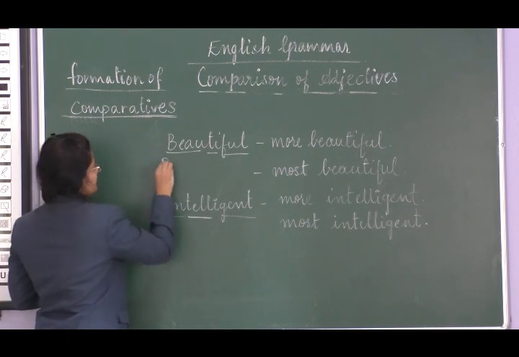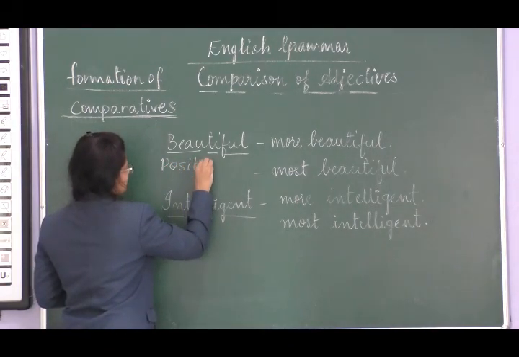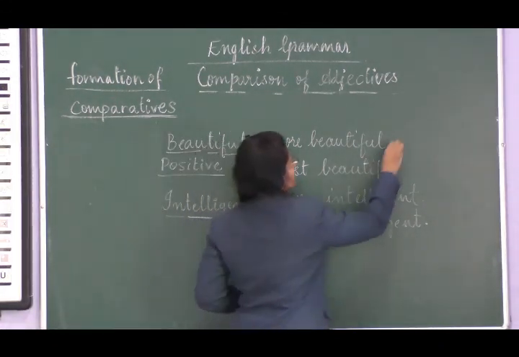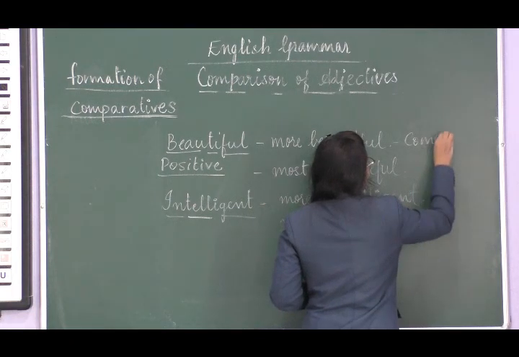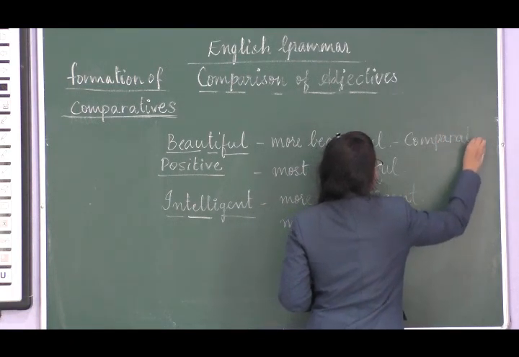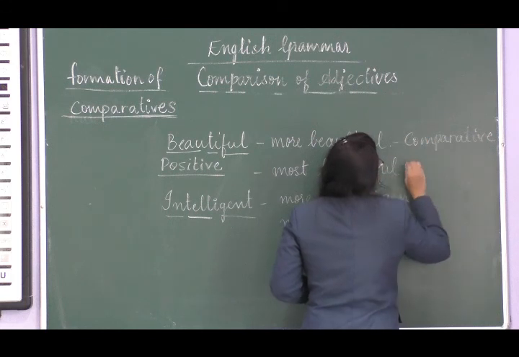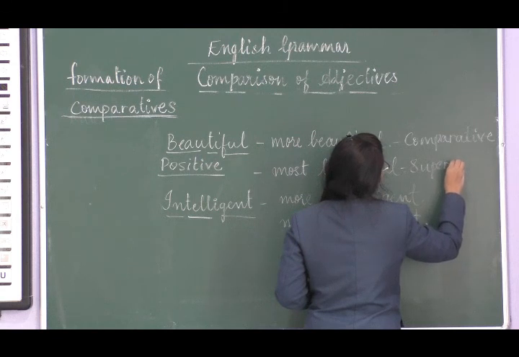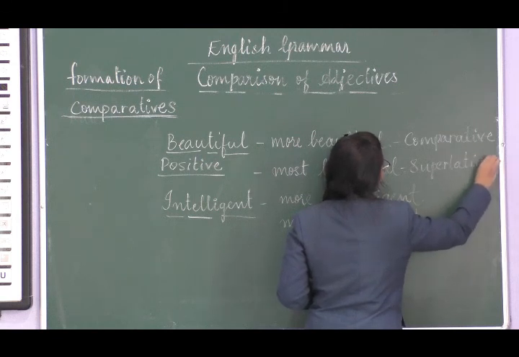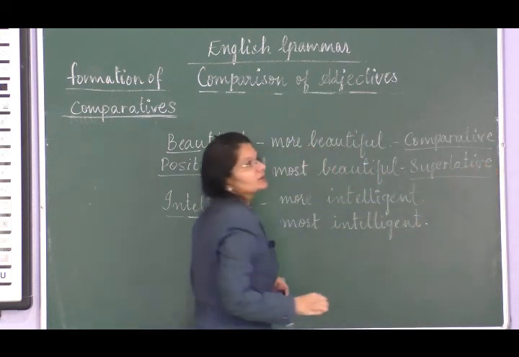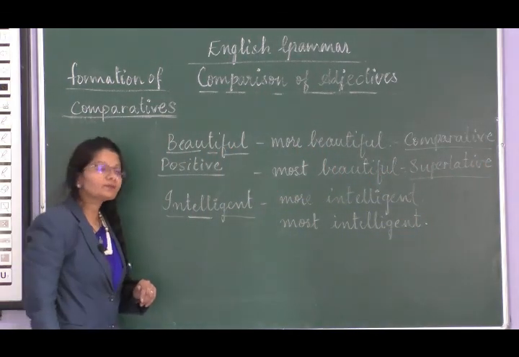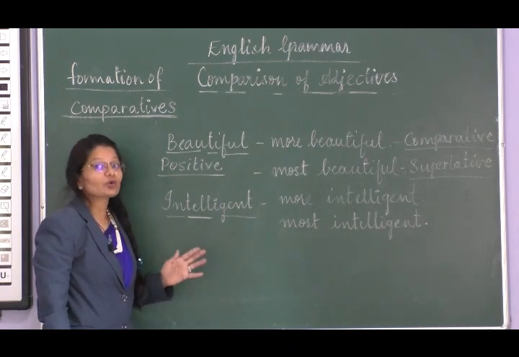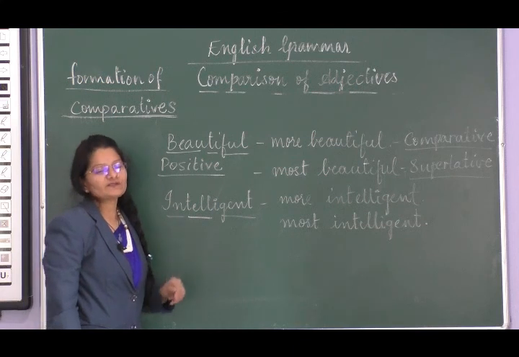So beautiful is positive degree, more beautiful is comparative degree, most beautiful is superlative degree. So these are the ways you can change or form the degrees of comparison.